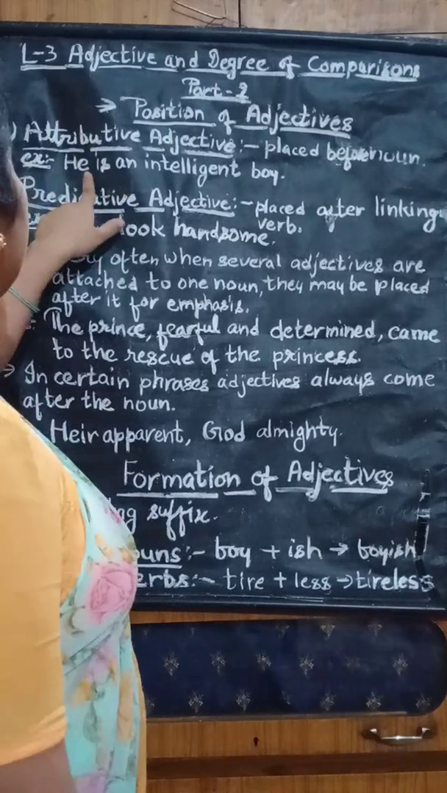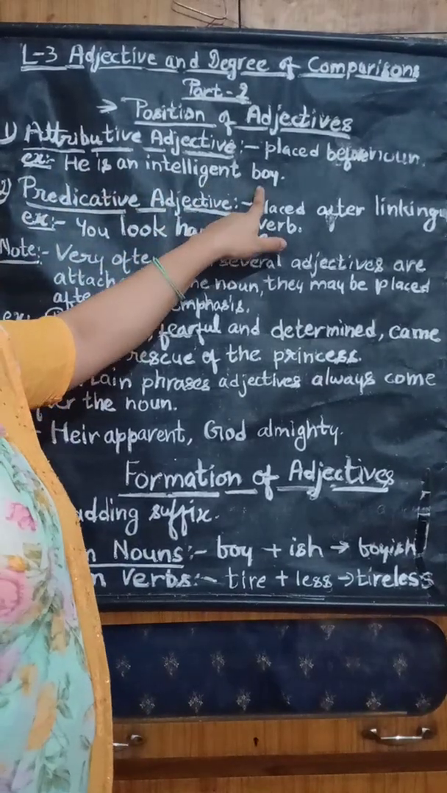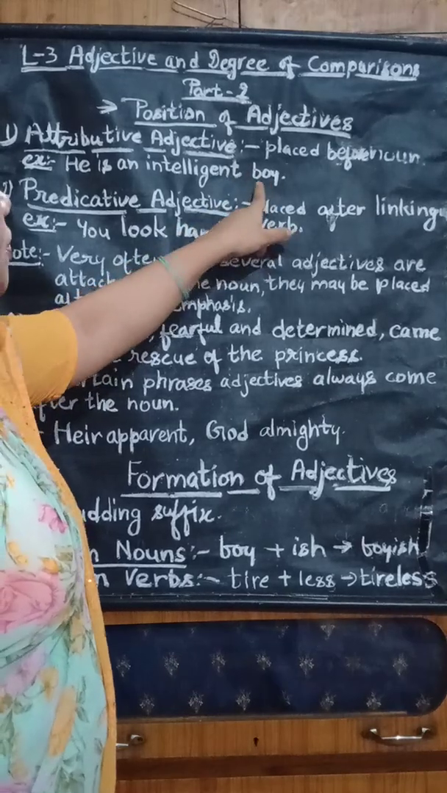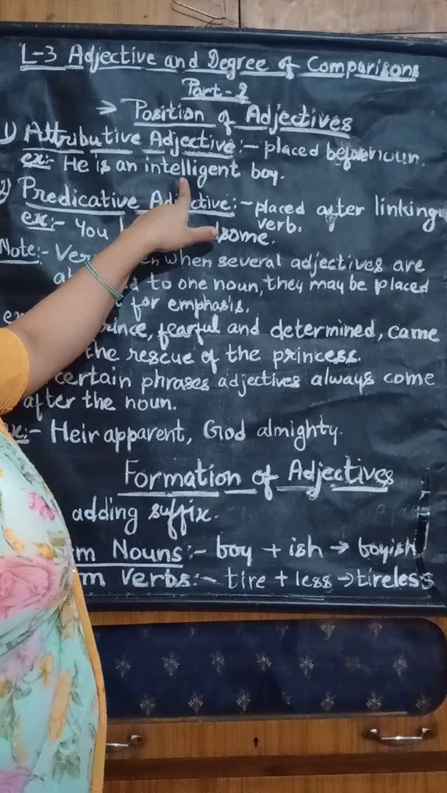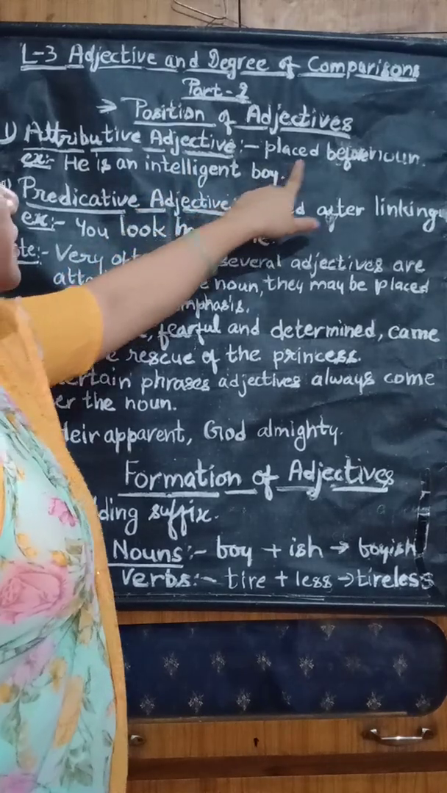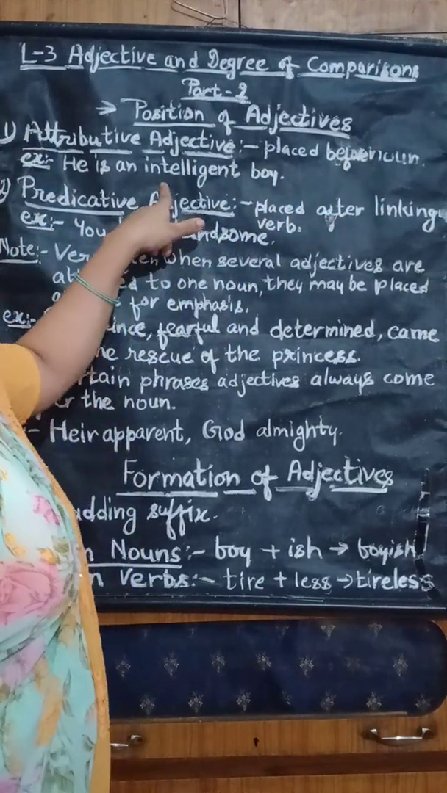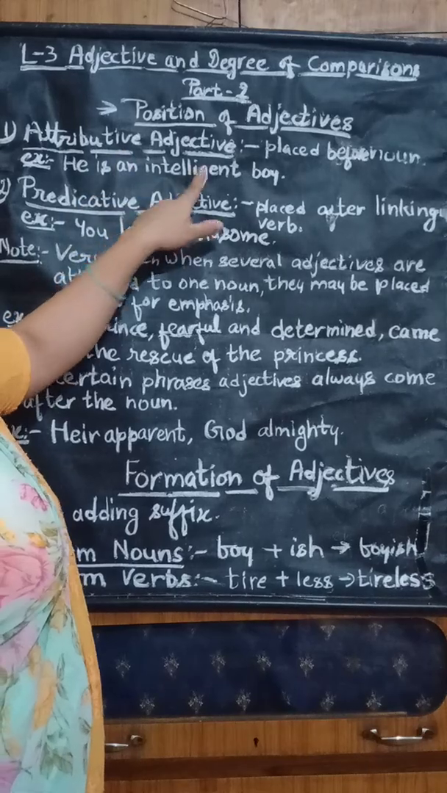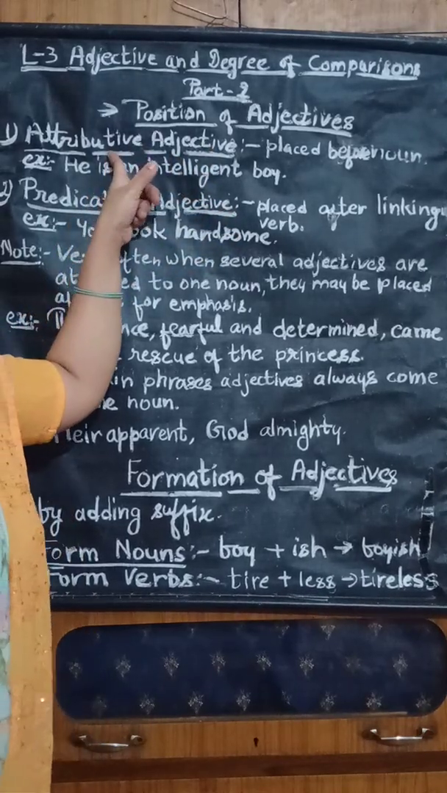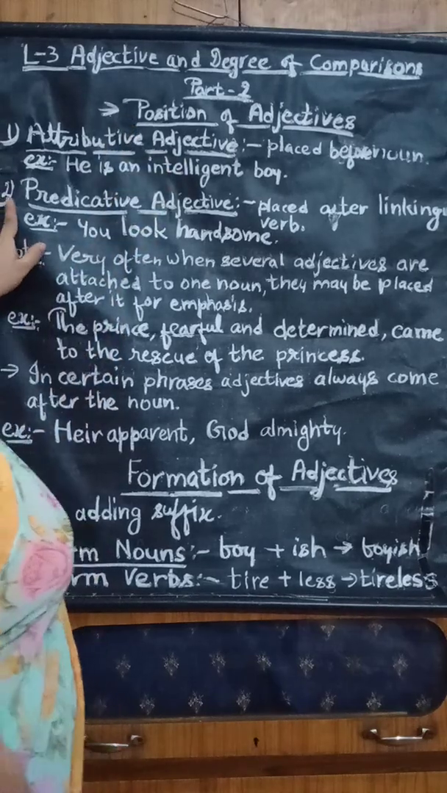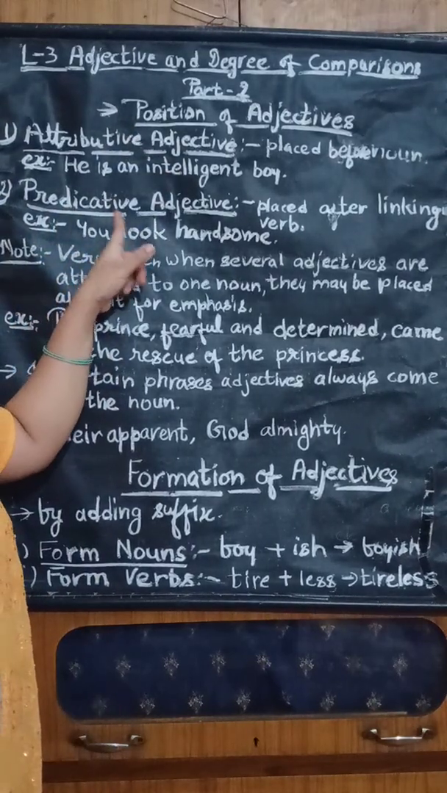Let's see the example. He is an intelligent boy. Here, the boy is the noun and before that the word intelligent came. So, it is placed before the noun, telling the quality of the noun, and so it is known as the attributive adjective. Second one is the predicative adjective.